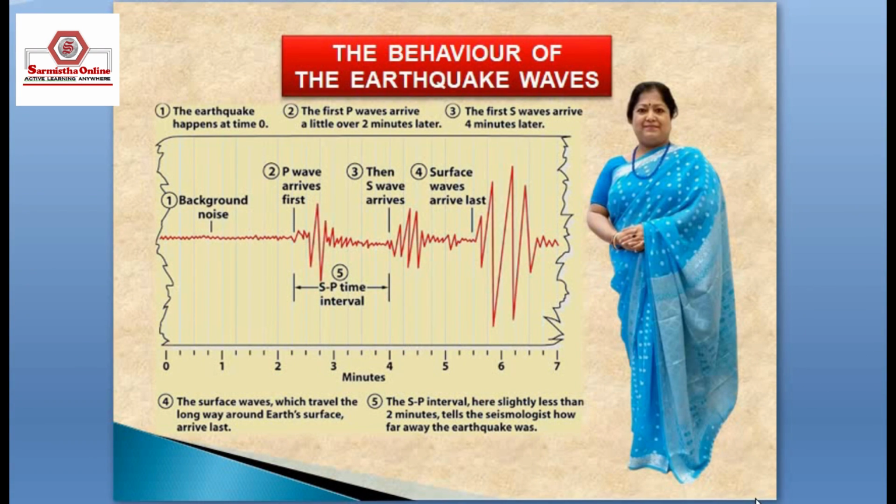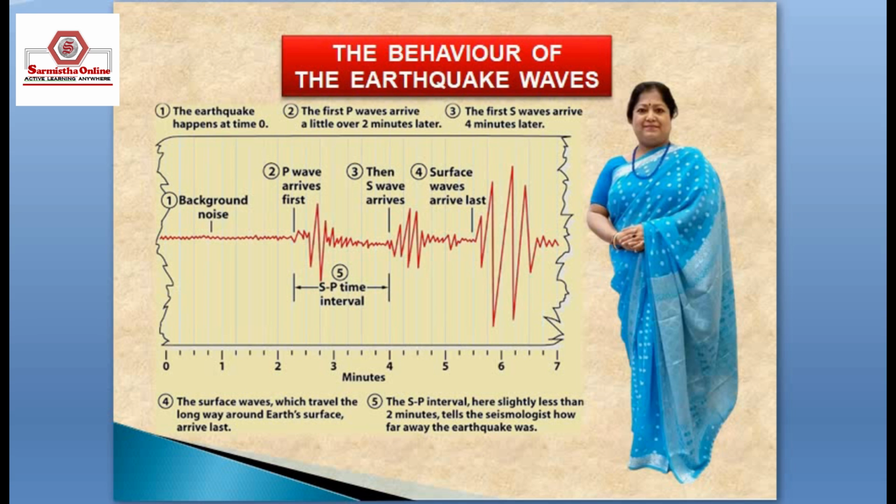The behavior of the earthquake waves. When the earthquake happens, the waves remain almost parallel to the ground. P waves arrive first, then S waves arrive, then surface waves arrive last.